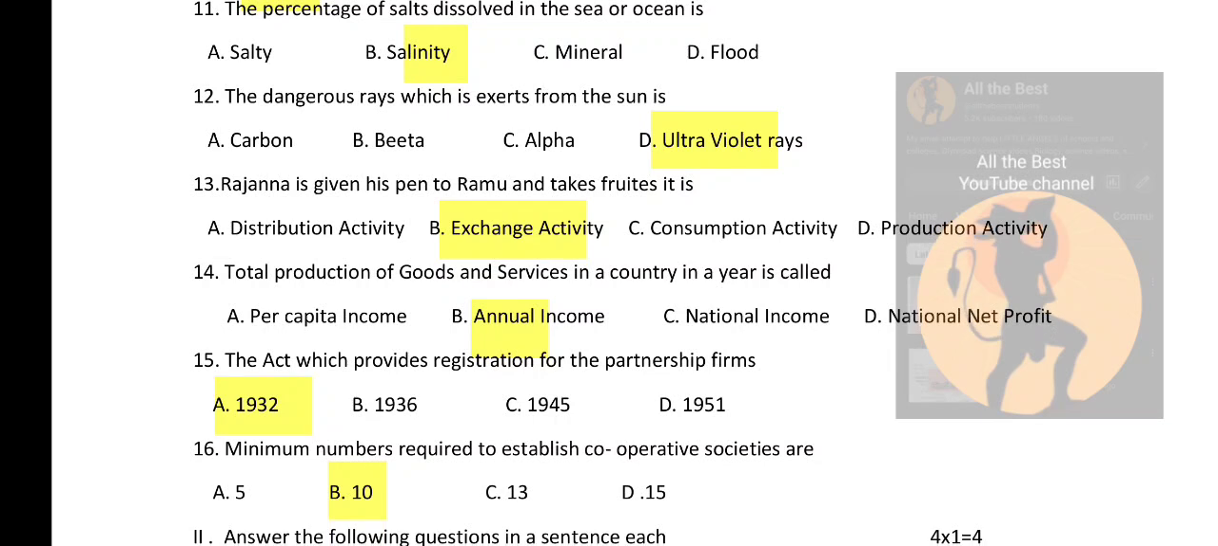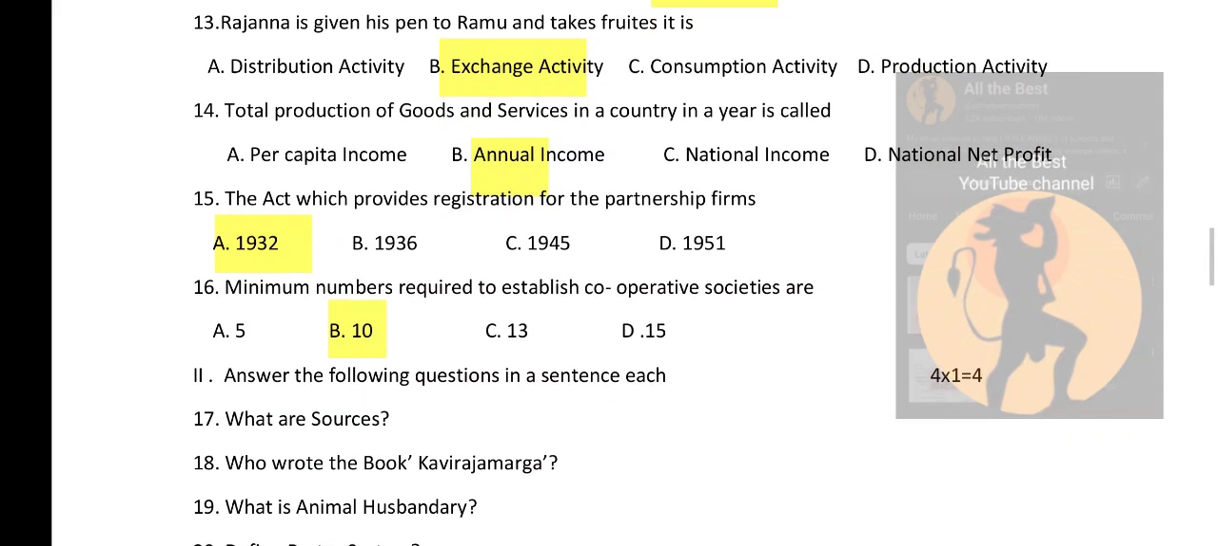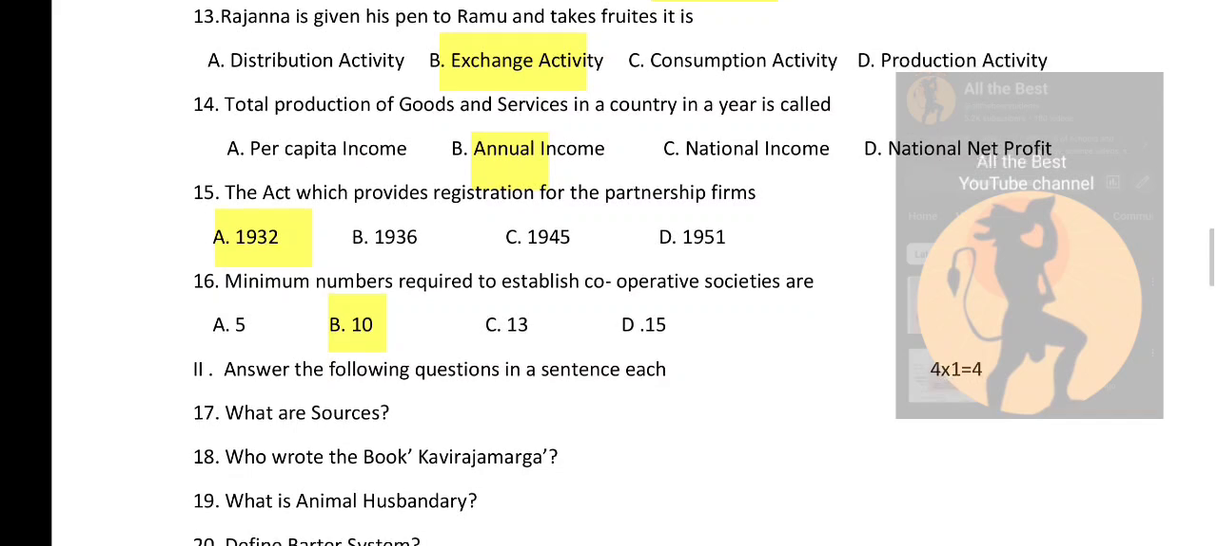Rajanna gives his pen to Ramu and takes fruits. Is it distribution activity, or is it exchange activity, or is it consumption activity, or is it production activity? So the right answer is exchange activity. Total production of goods and services in a country in a year is called per capita income, or annual income, or national net profit. So the right answer is annual income.